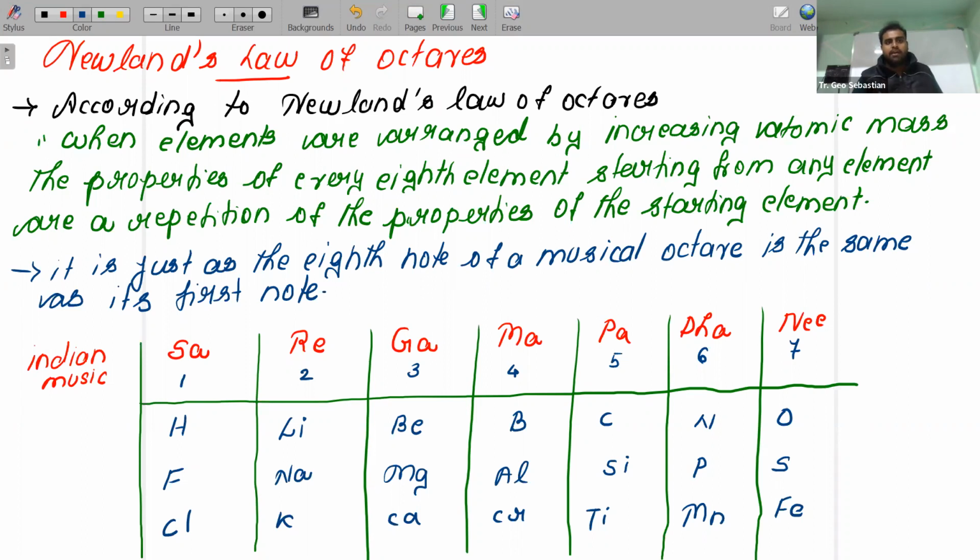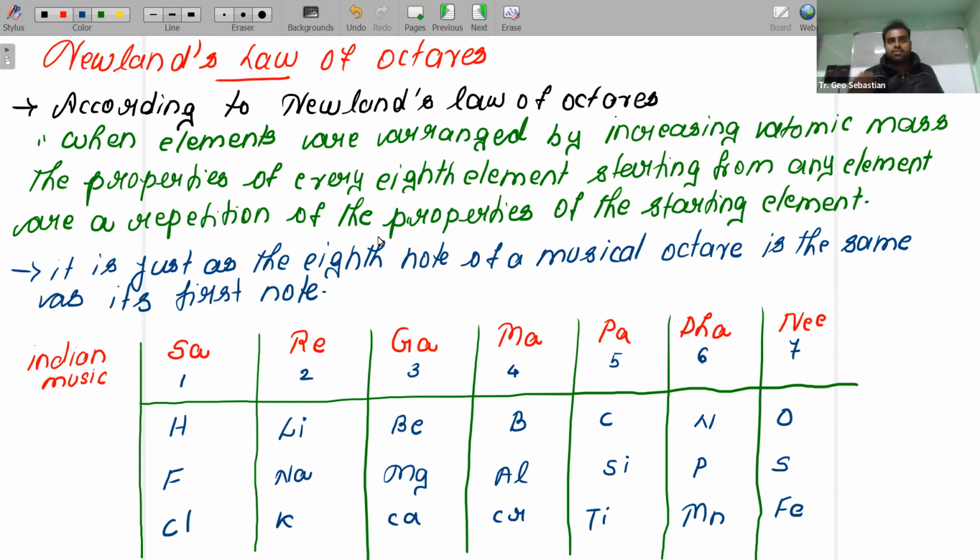Children, listen carefully. According to this law, you should remember one thing: when elements are arranged according to the increasing order of their atomic mass, the properties of every eighth element starting from any element are repeated. For example, consider lithium. Below lithium you have sodium, and the properties shown by lithium are similar to those of sodium. Another example: fluorine and chlorine are in the same group, and the properties of fluorine are similar to those of chlorine.